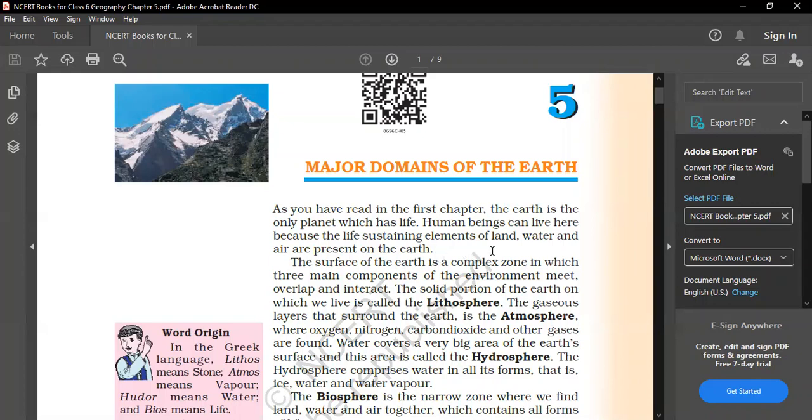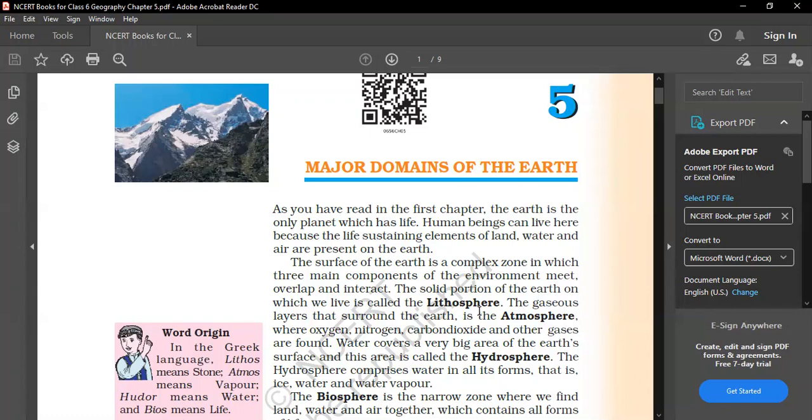What are the three elements? Land, water, air are present on the Earth. The surface of the Earth is a complex zone in which three components of environment meet, overlap, and interact. What are the three components that create an environment in which everything meets, overlaps, and interacts? Let's start with the three things.